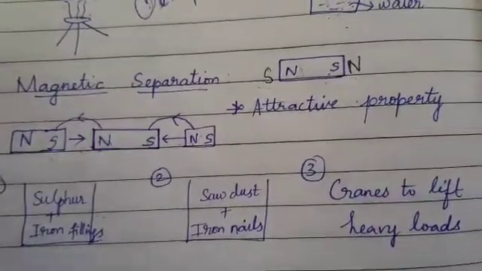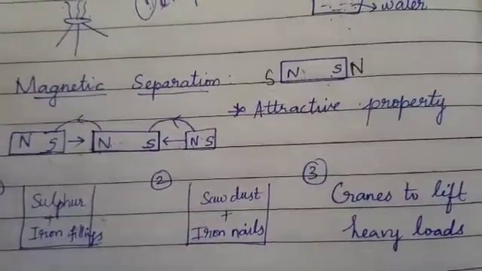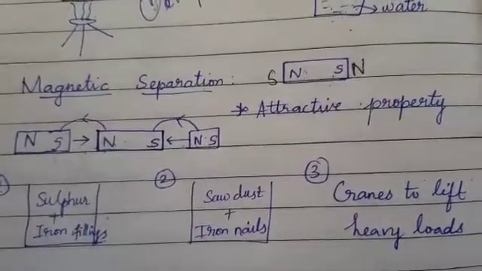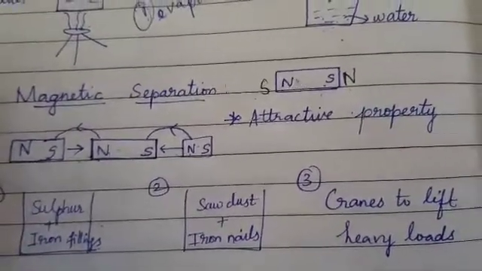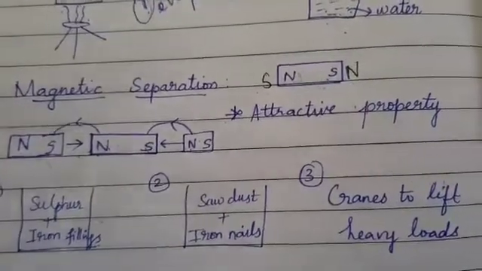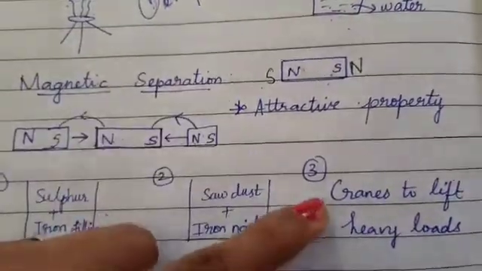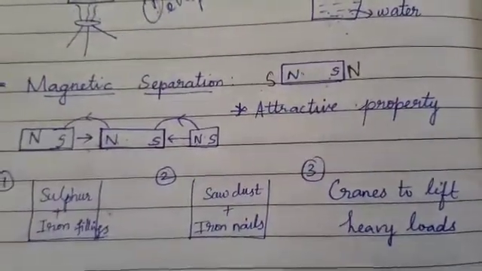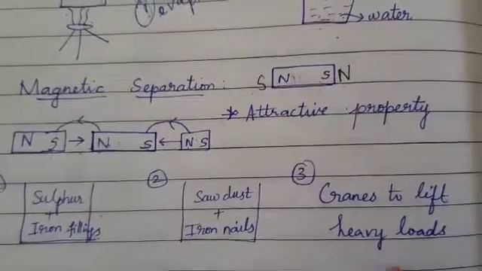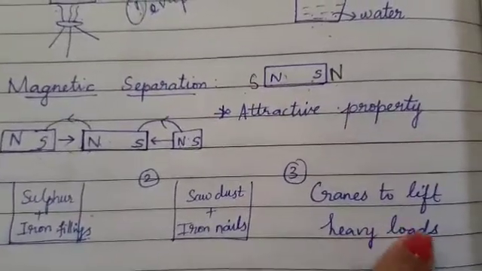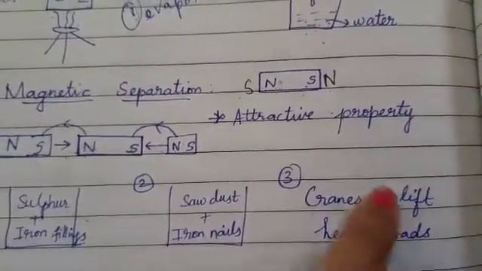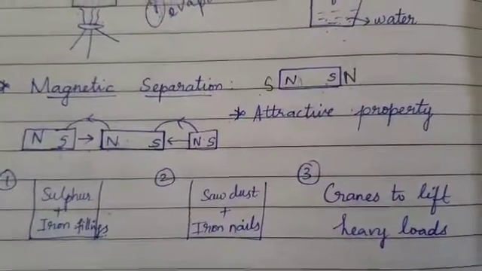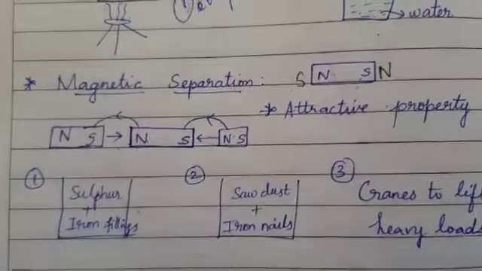In order to separate the iron and steel waste, we use magnets. From the garbage, to separate the iron waste, we can use a magnet in a crane. Cranes have magnets attached to them, so that they can lift the heavy iron loads of waste present in the garbage. So this is also a method to separate substances.